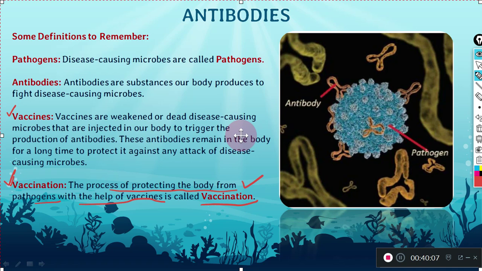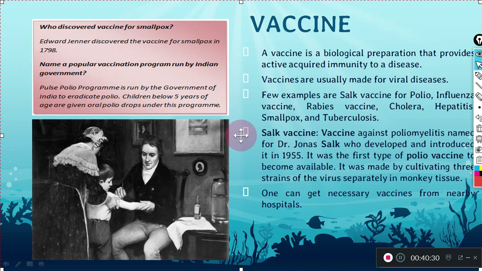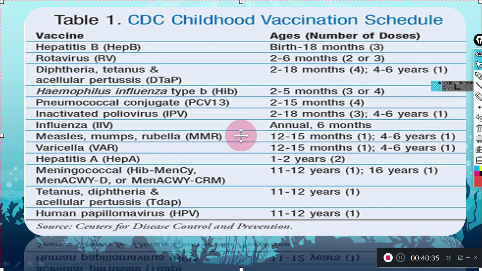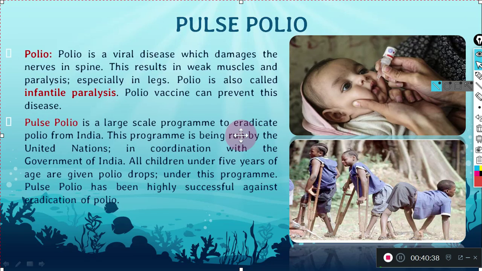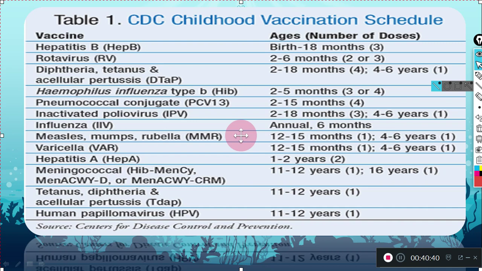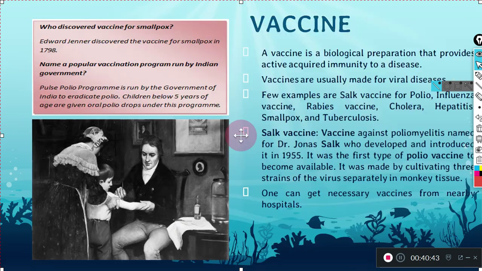Okay, so now we are moving forward, and after antibodies we are going to study about vaccine. So now in vaccine, you can see here that there are some vaccines, or how it actually started the first time. You know that in earlier days there were people who were dying because of smallpox, chickenpox. So there was one scientist, Edward Jenner. Okay, what he did, he was testing on these pathogens only. So what he discovered